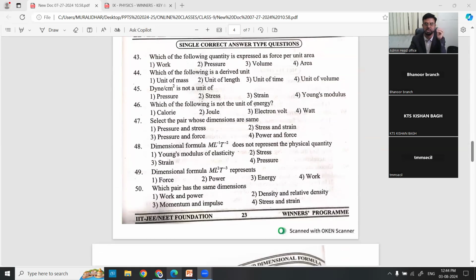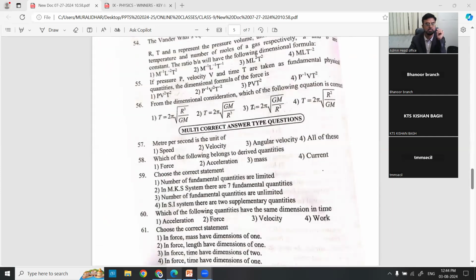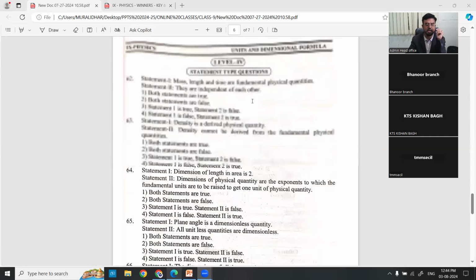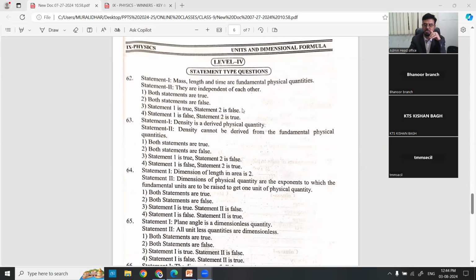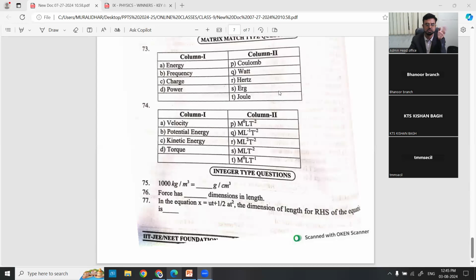We have level 3 again. Level 3 is a little advanced level. In that also single answer questions are there, multi-answer questions are there. You have to work very hard because time is not permitting us to complete. The statement type questions are also there. They give 2 statements, whether the first statement is true or the second statement is false, you will give one answer. Based on that, you can select the answer A, B, C, D, or 1, 2, 3, 4. There are also match the following, also called match matrix. And some integer questions with solutions.